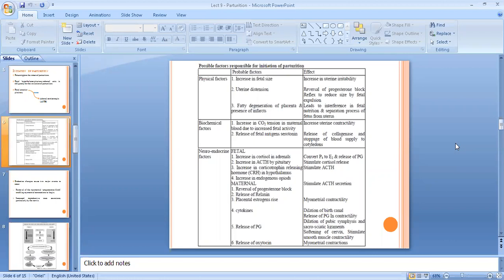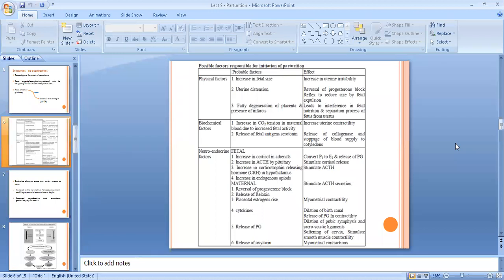This increase in fetal size will cause uterine distension. Obviously, the uterus will be distended due to the presence of this fully grown fetus, and there will be fatty degeneration of placenta, and presence of infarcts in the placenta, because there will be changes in the placenta as well with this stress.